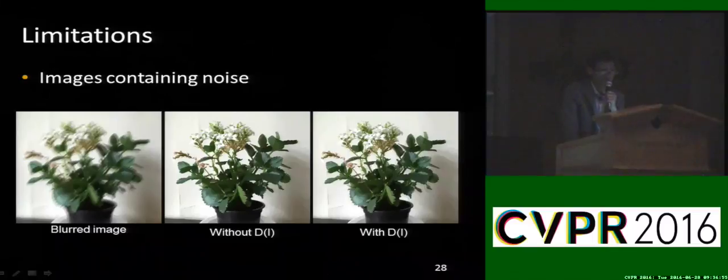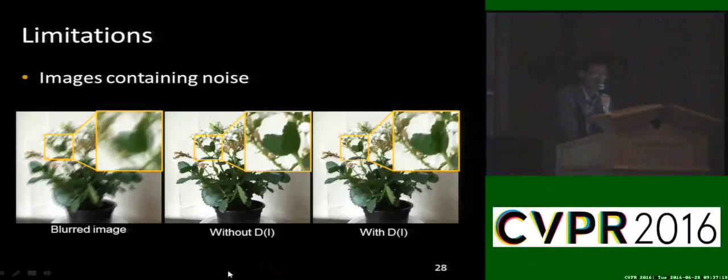Our method is not without limitations. One limitation is that the dark channel prior may not work well when the image contains severe noise. Here's an example with severe Gaussian noise. We can see that the result without using the dark channel prior is better than the result with it. This is mainly because we don't consider noise when modeling the dark channel prior in convolution. Future work should consider joint deblurring and denoising using the dark channel prior.